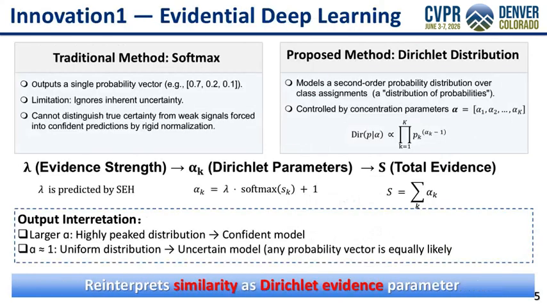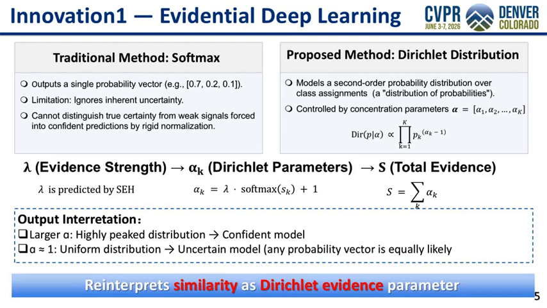Our first innovation reinterprets VLM similarity scores as Dirichlet evidence parameters. Instead of passing similarities through softmax to get a single probability vector, we parameterize a Dirichlet distribution. The key formula is alpha_k equals lambda times softmax of similarity, plus 1.